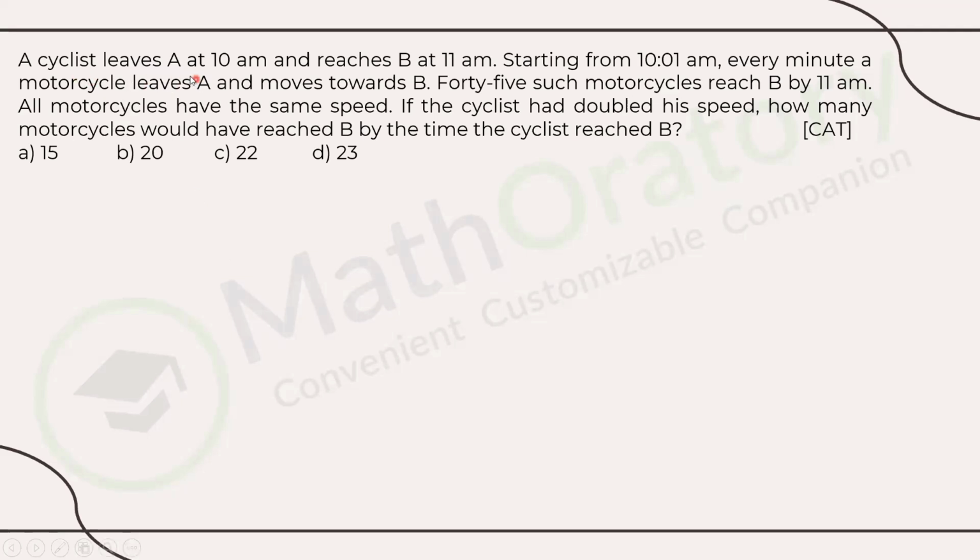A cyclist leaves A at 10 a.m. and reaches B at 11 a.m. Fair enough. Good enough information is given: leaving time, reaching time. Distance and stuff are not given, but reaching time, leaving time, everything is given, right?